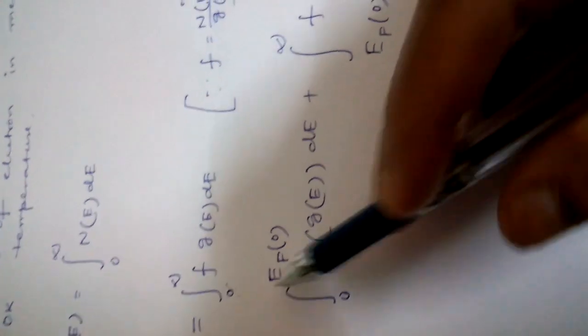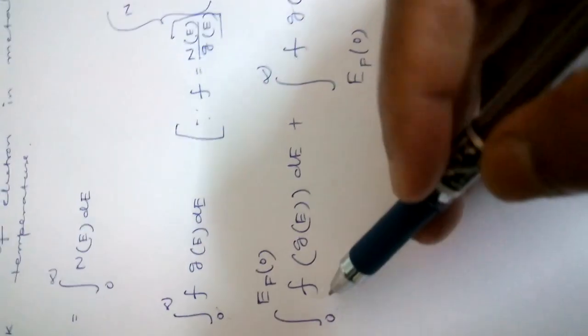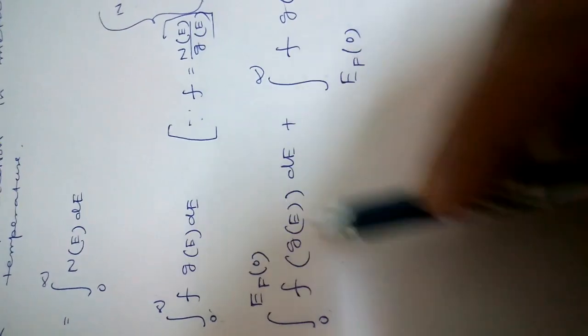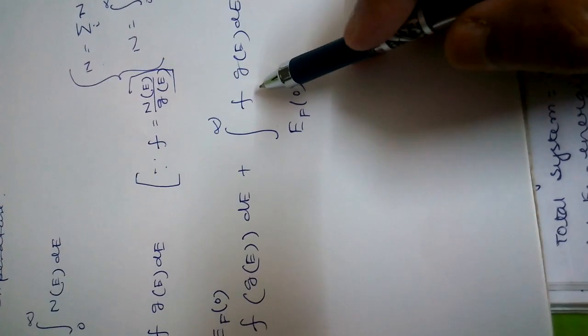Now the limit of this integration can be split into two parts, 0 to EF0 and EF0 to infinity. So 0 to EF0 of this, plus EF0 to infinity, integration of F G dE. Clear?